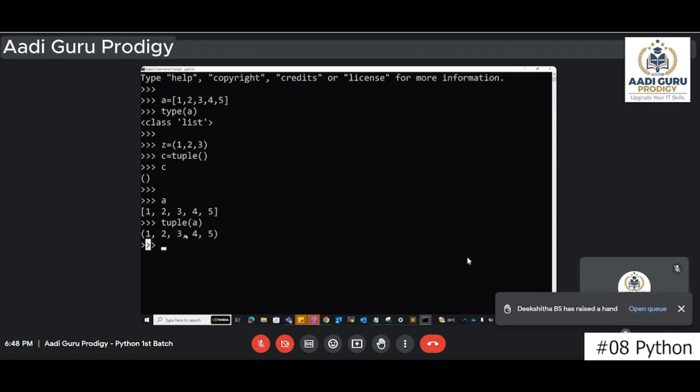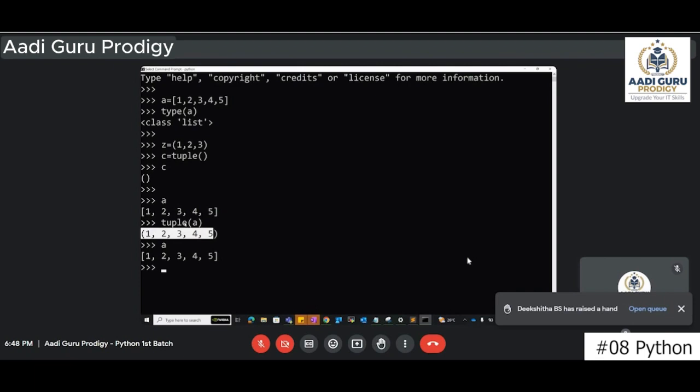It will create a new tuple, but A will remain a list. It has taken the data A as a reference and created a tuple like this.